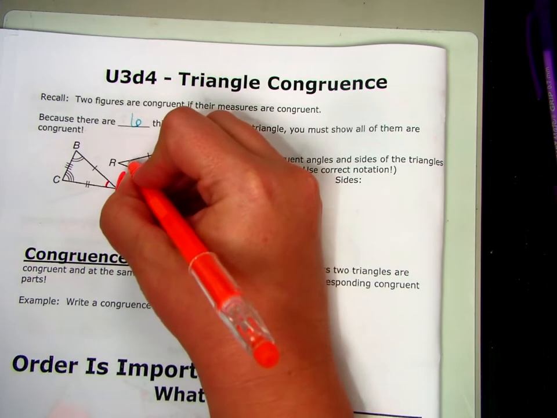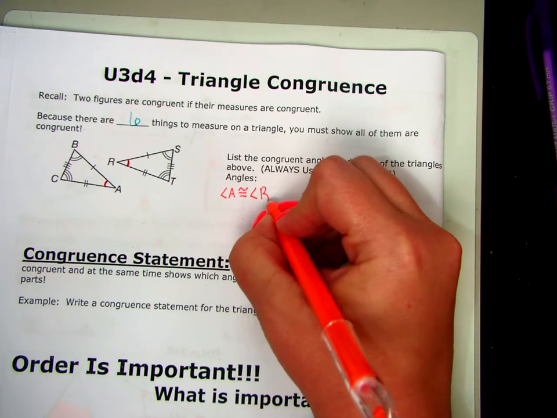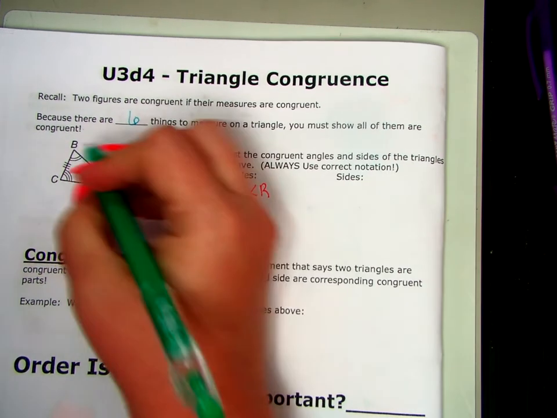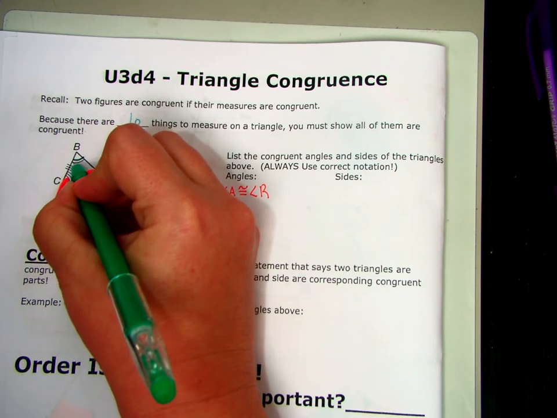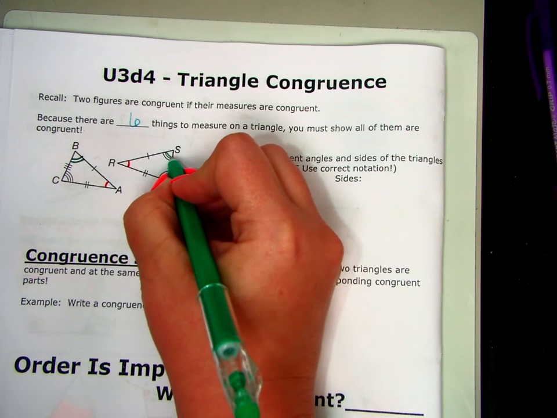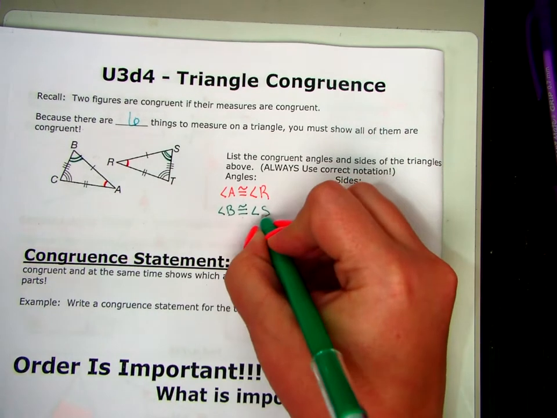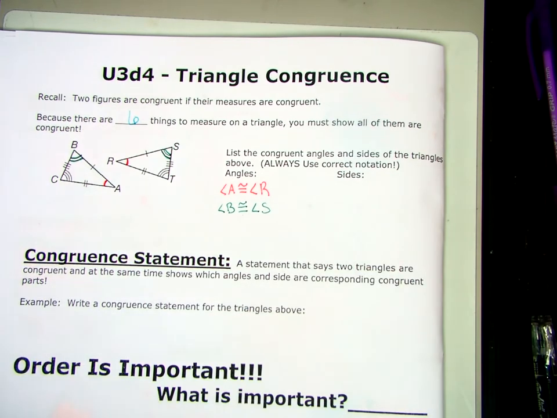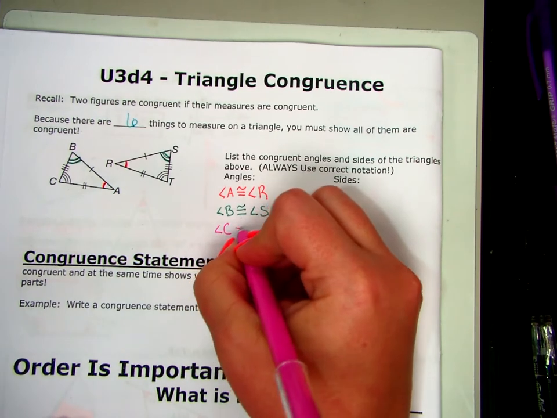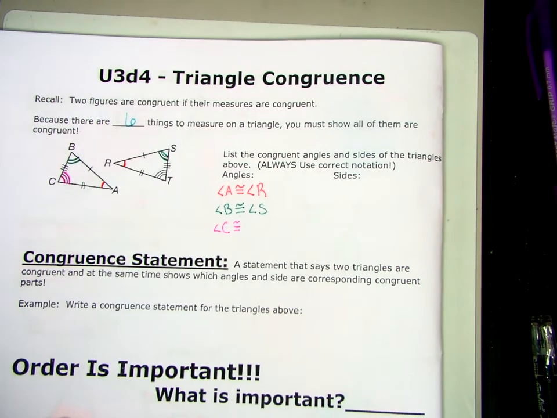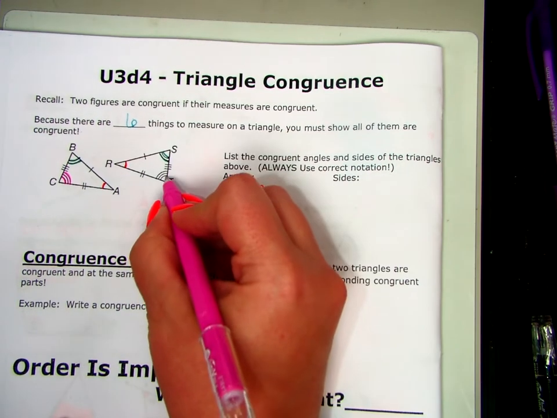R. Angle R. Then I can look at angle B, and angle B has 2 arc marks on it, so angle B is going to be congruent to angle S. Angle C has 3 arc marks on it, which means it's going to be congruent to angle T.